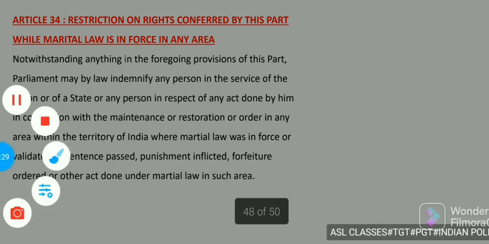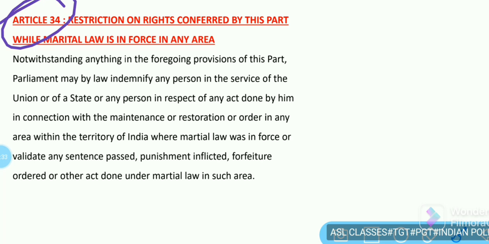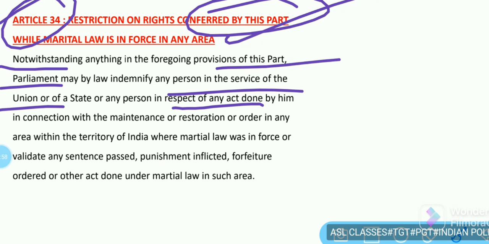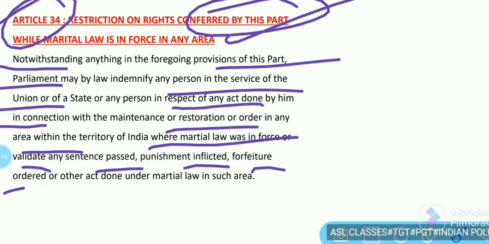Then Article 34 says restrictions on rights conferred by this part while martial law is in force in any area. Notwithstanding anything in the foregoing provisions of this part, Parliament may by law indemnify any person in the service of the Union or of a state, or any other person in respect of any act done by him in connection with the maintenance or restoration of order in an area within the territory of India where martial law was in force, or validate any sentence passed, punishment inflicted, forfeiture ordered, or other act done under martial law in such area.